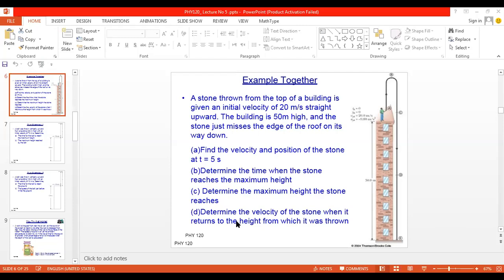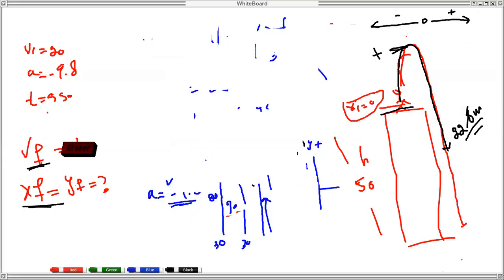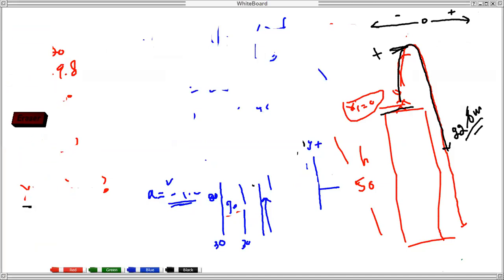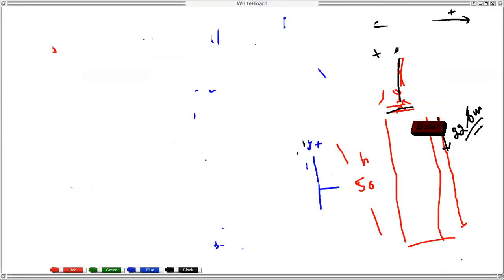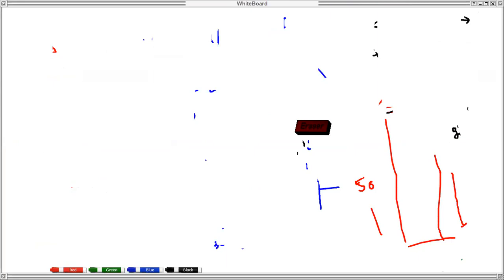How can we find the maximum height? Which formula can we use to find maximum height?